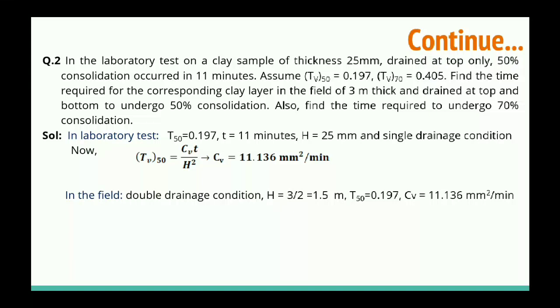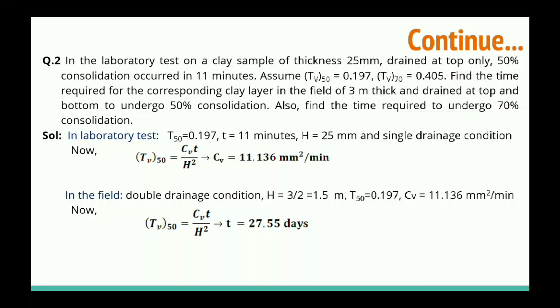So we can take H equal to 1.5 meter. So we have T50 0.197 and CV we got, because the coefficient of consolidation is constant for the field and for the laboratory. So again we can write this formula. Now we have TV value, CV value, and H. So now we can calculate T, that is 27.55 days.